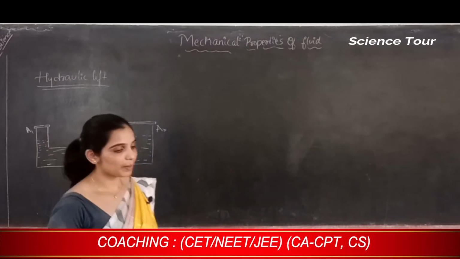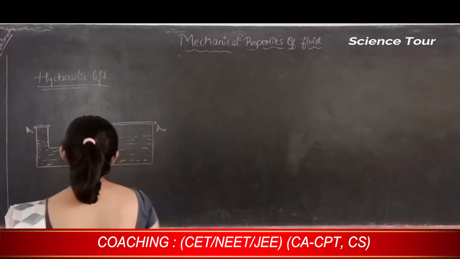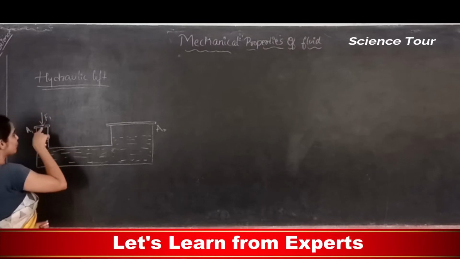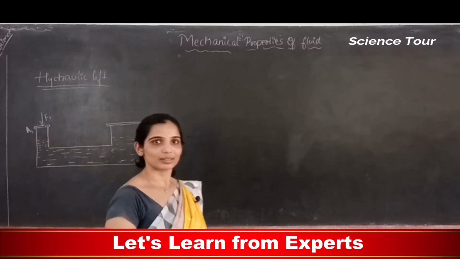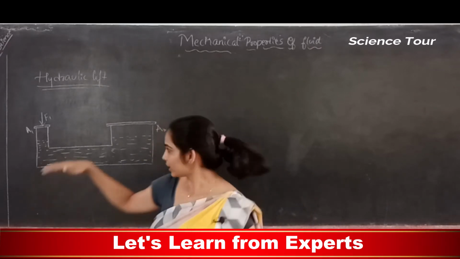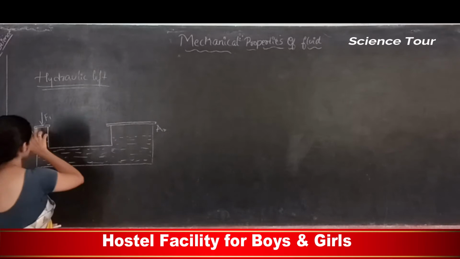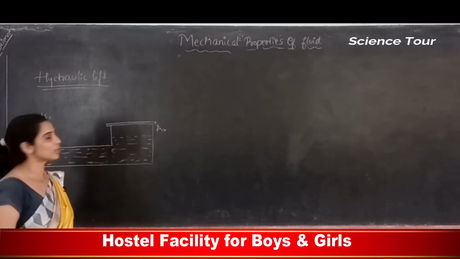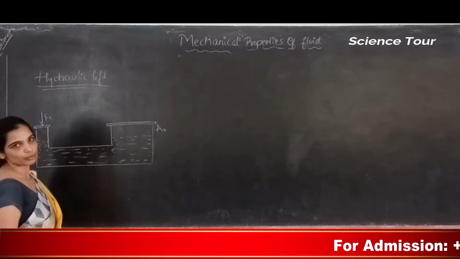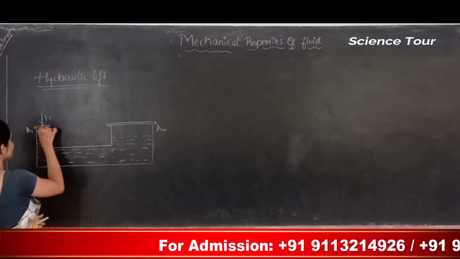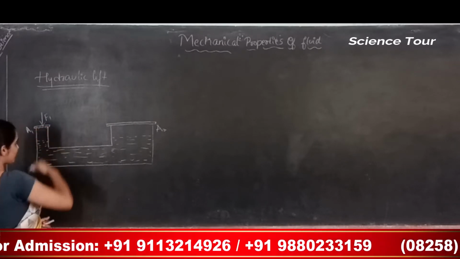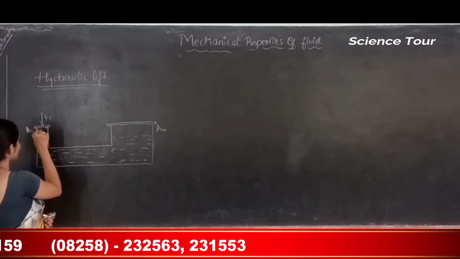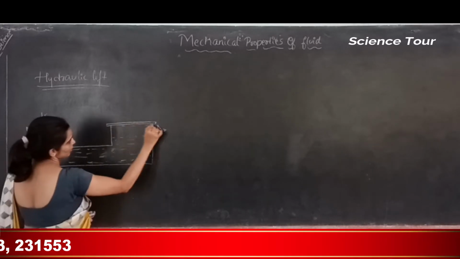Now I apply a force here, some force F1, on the area A1. Do you agree? I apply force on that small piston. Let me call these two a piston: this is a piston with area of cross section A1, and this is a piston with area of cross section A2. I apply F1 amount of force. This piston will move inside and press the fluid inside. Or imagine the fluid up to here, then there is no confusion. Then it will also be up to here.